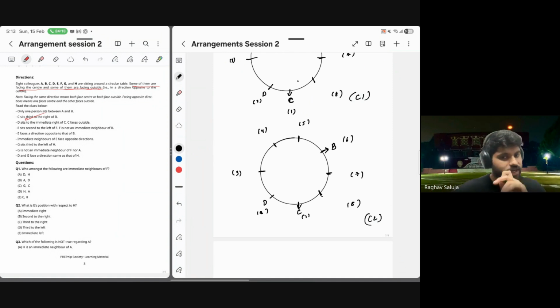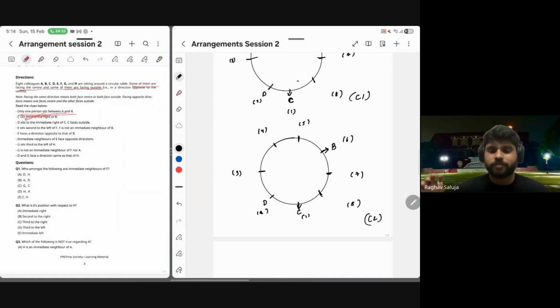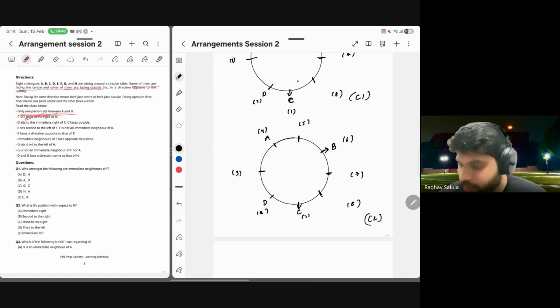Okay, let's start with solving case 1. Sorry, case 2. Case 2 says only one person is sitting between A and B. So if B is at position 6, A can be at position 8 or at position 4. Let me put A at position 4.